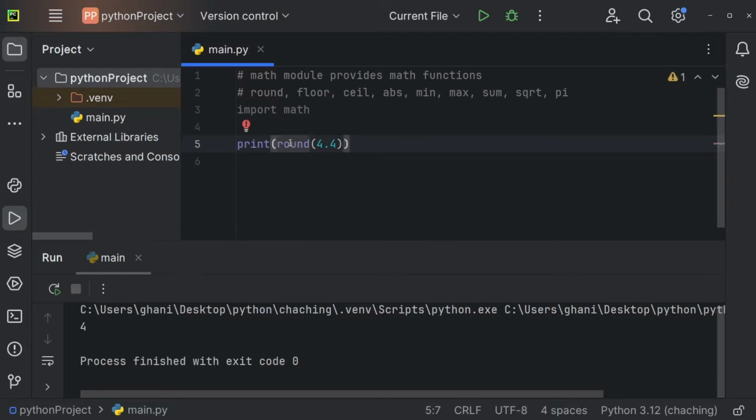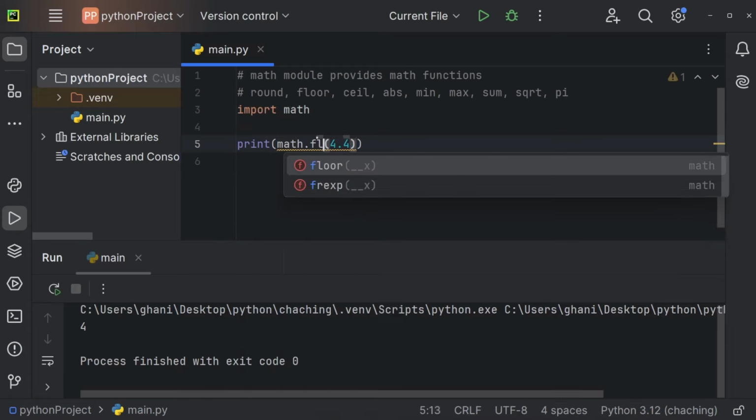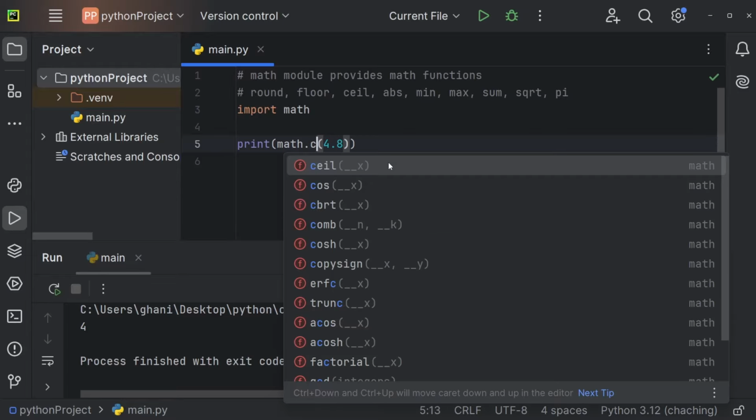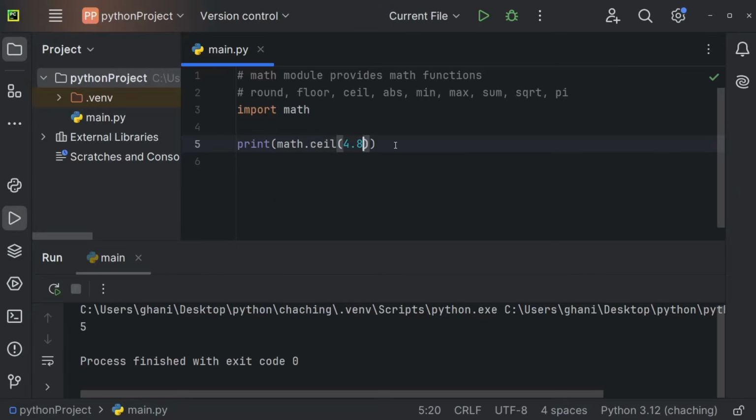Let's take a look at a math function though. So we can access math.floor, for example, and this will always round down. So 4.4 will be 4, but 4.8 will also be 4. And we can also use math.ceil, and this will always round up. So 4.8 is 5, but 4.1 is also going to be 5. And now you know that this here comes from the math package because we're using math.ceil.